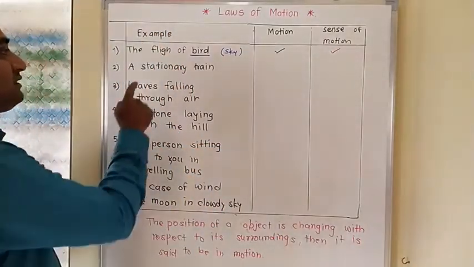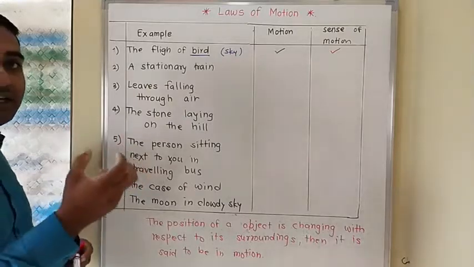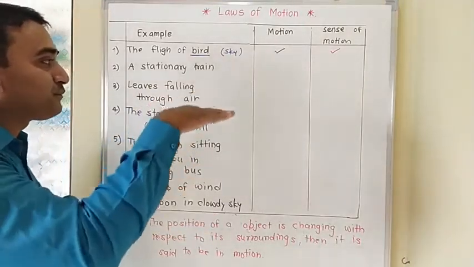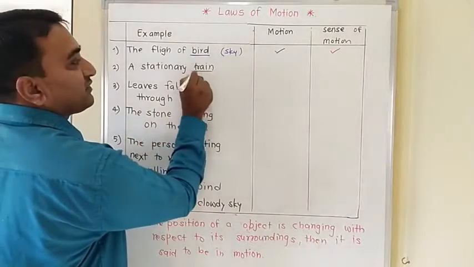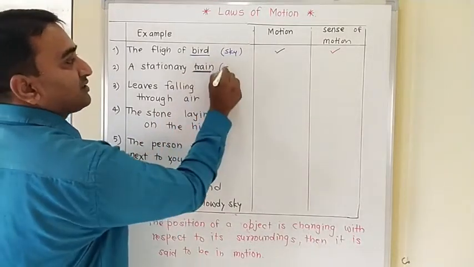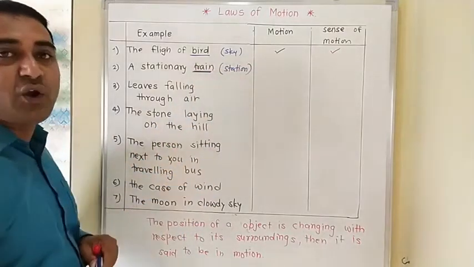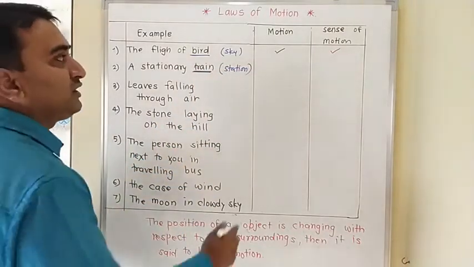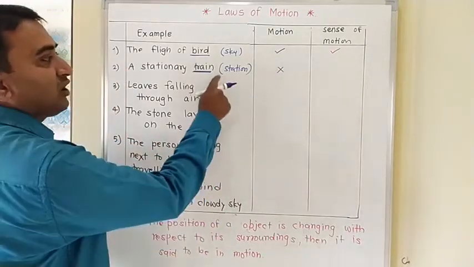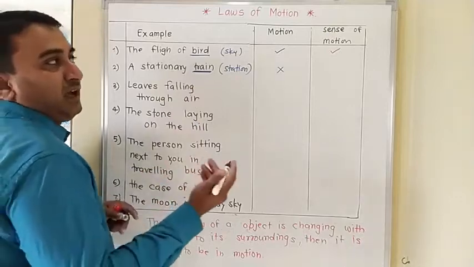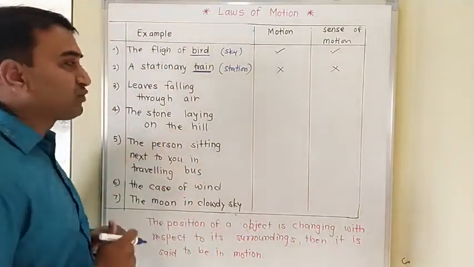Next is the stationary train. The train is stationary, that is, it is at the station. So here this is the object and the station or nature is the surrounding for it. So here we do not have motion. There is no motion of the train, and the sense of motion is also not there. We are not sensing that the train is in motion.